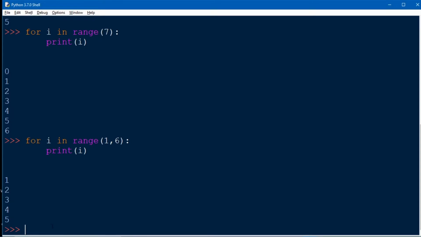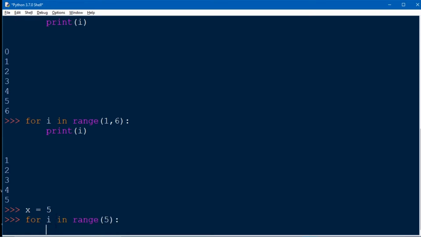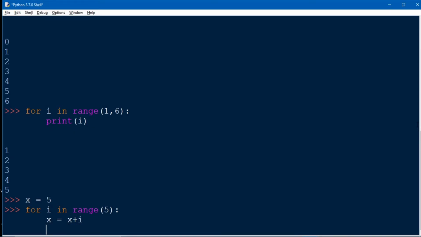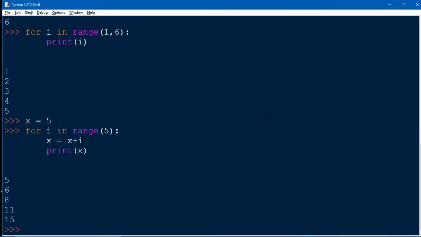Okay, let's take one example for running an expression under the loop. Just suppose a variable x is equal to 5, then start loop for i in range 5 and give expression x is equal to x plus i. When our loop starts, in every iteration our value of x is getting summed by the iteration value, then after we print its value. So here you can see the output as 5, 6, 8, 11, 15.